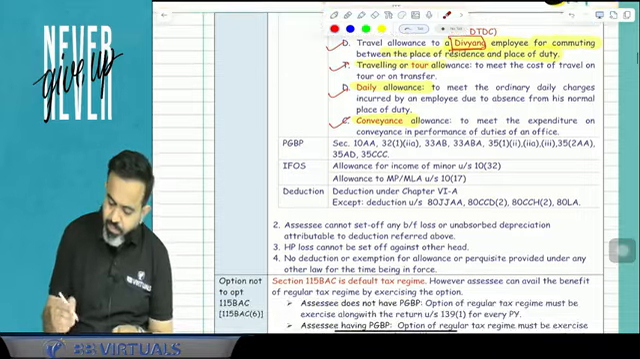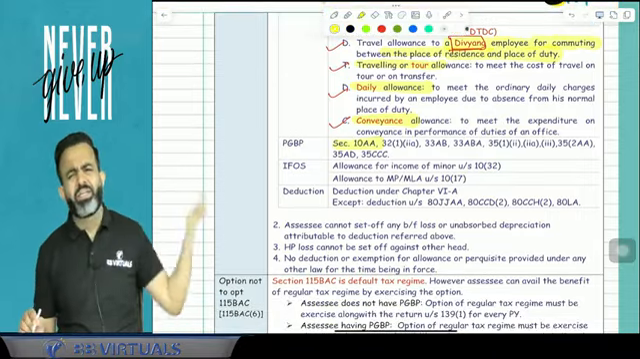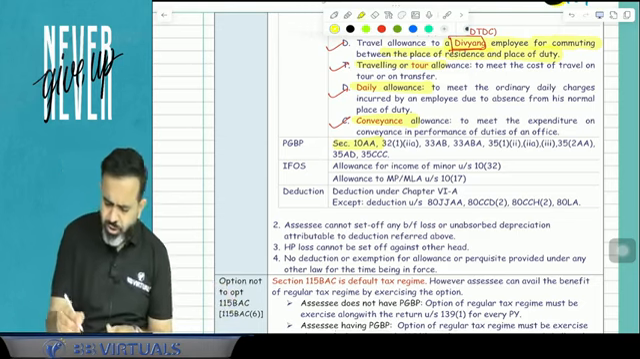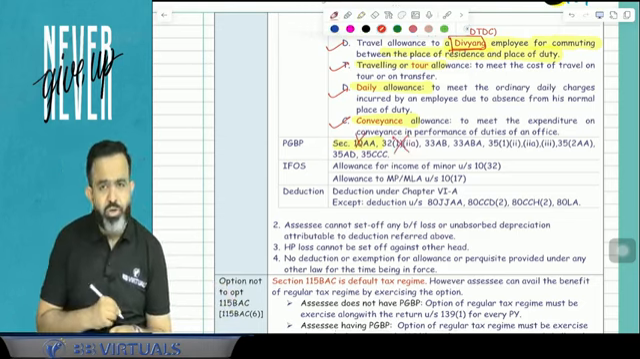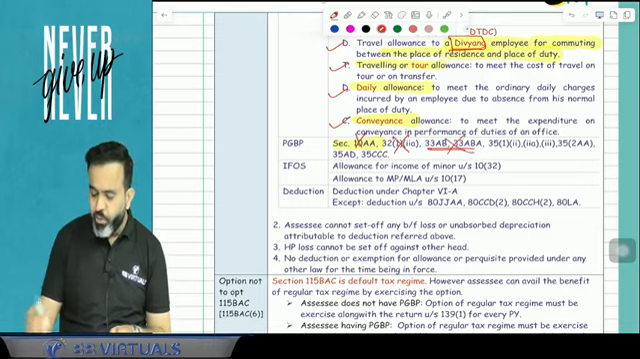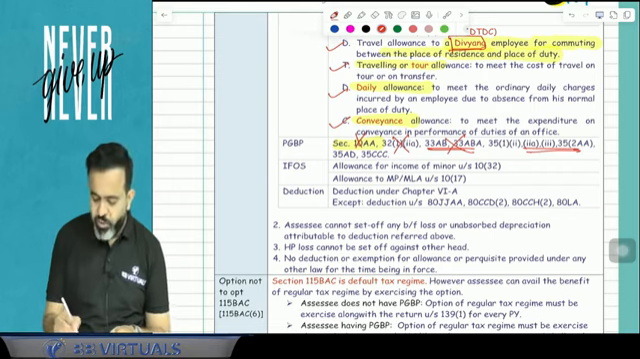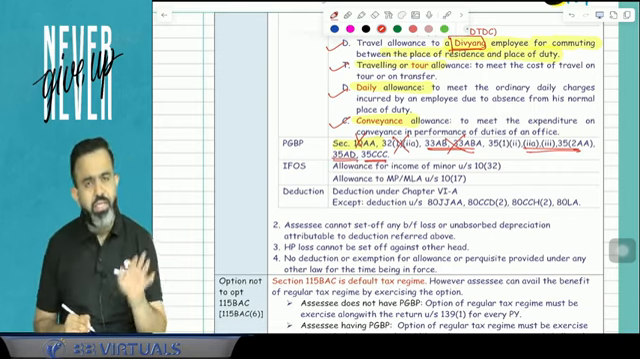Now guys, under the head PGBP, 10AA, which is basically a deduction under chapter 6, the 10AA SEZ deduction is not allowed. After that, additional depreciation not allowed. 33AB, 33ABA not allowed. Donation-related scientific research deduction not allowed. 35AD not allowed. 35CCC not allowed.